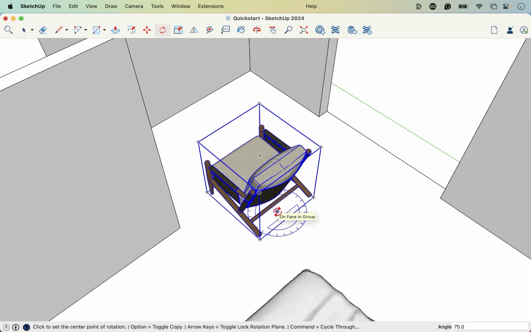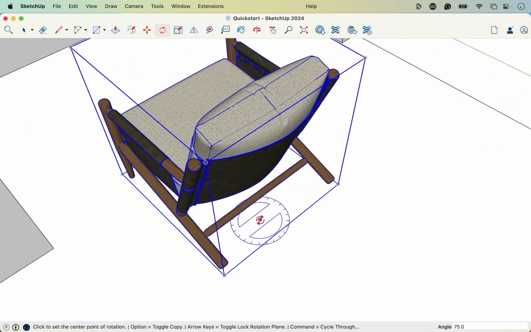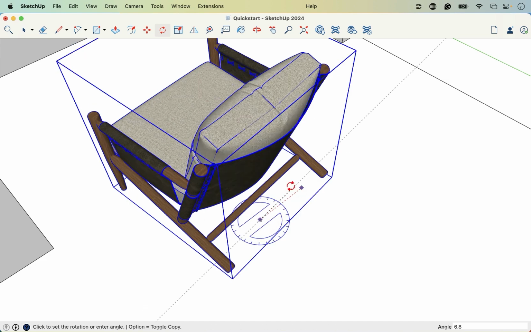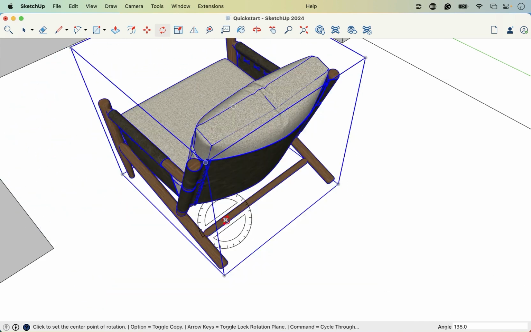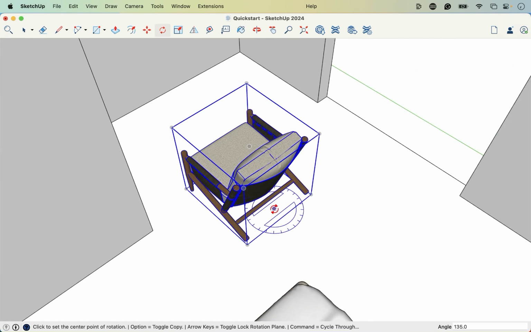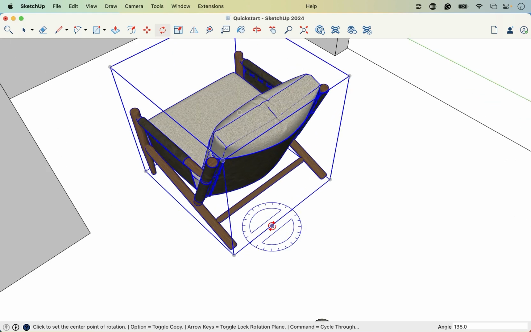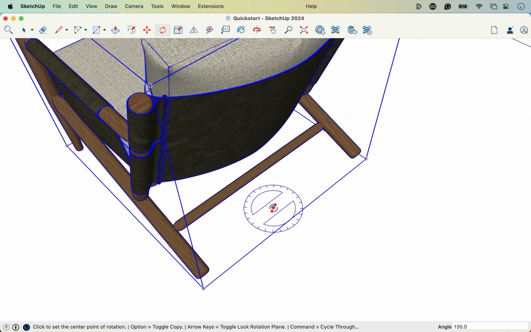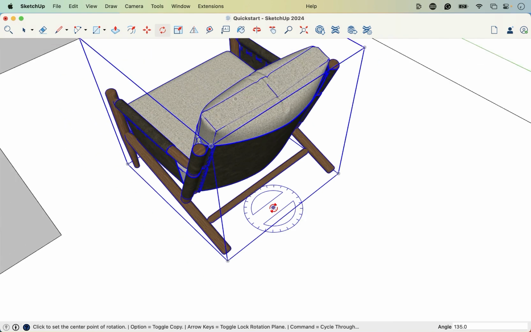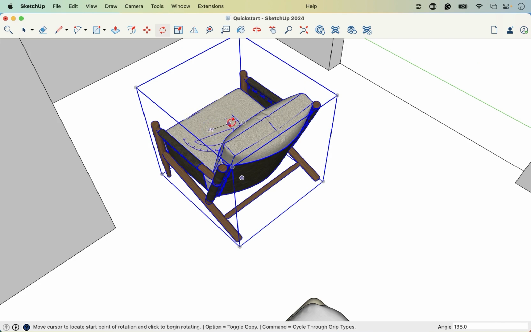And it's just really easy to just click on the ground here and then rotate it that way. So that's kind of what we're going for, is for that first click in a lot of cases to be on the ground and aligned with the blue axes. So if you are having trouble getting that to align with the blue axis, you can hit the up arrow and it will lock that in no matter where you click. So again, up arrow locks it to blue, right arrow red, left arrow green. And in this case, again, it's the blue.